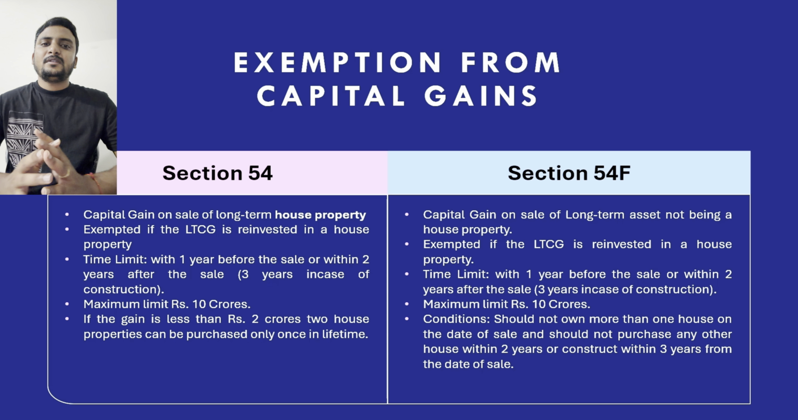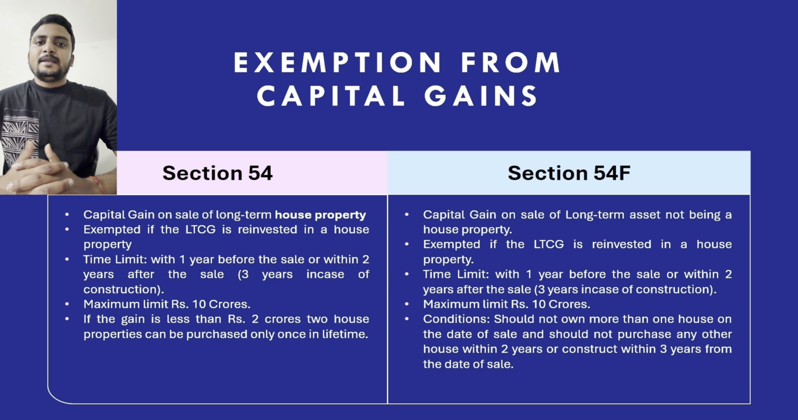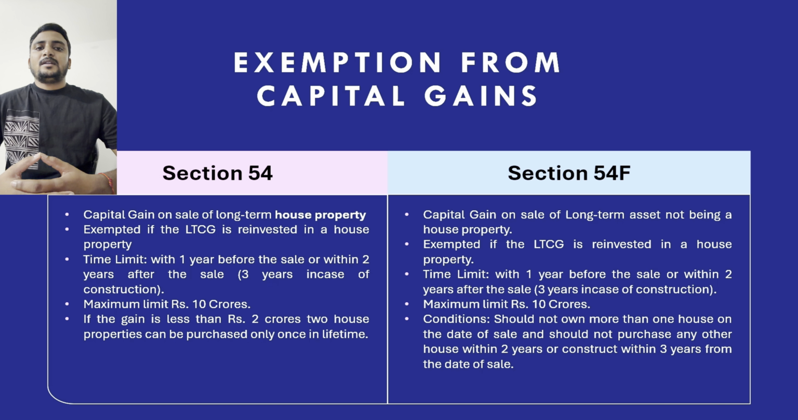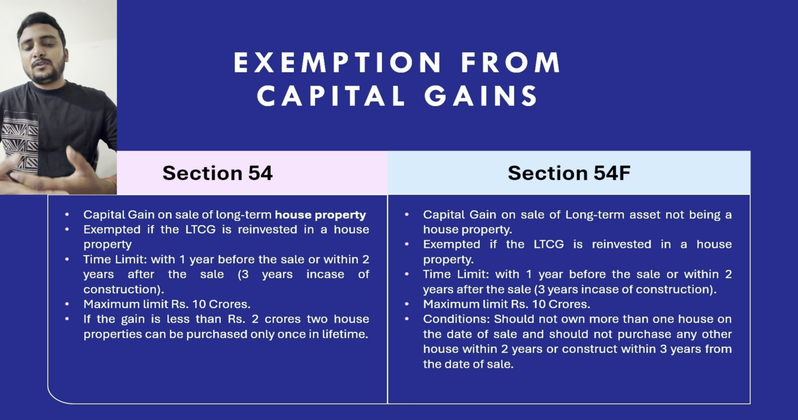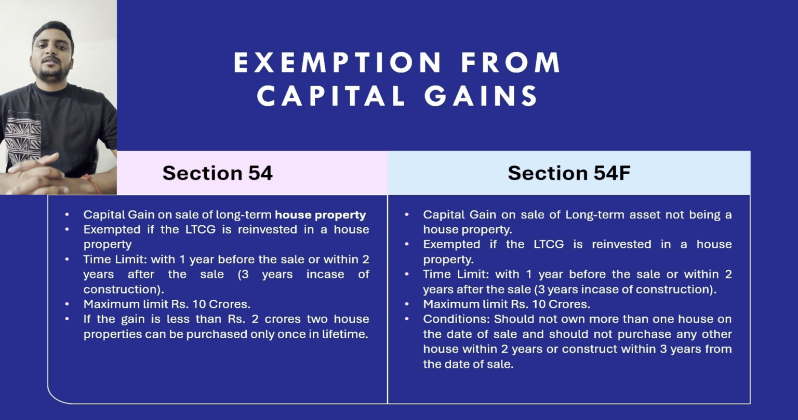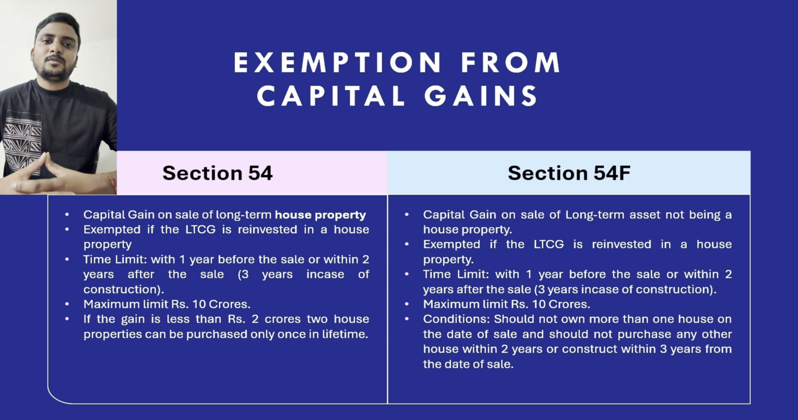As per section 54, if you have any capital gain on account of sale of a long-term house property, the capital gain tax will be exempted if you invest that amount for purchasing a new house property. The time limit for purchasing a new house property is within 2 years from the date of transfer of the house property, and if you want to construct a new house property, the construction should be completed within 3 years from the date of transfer of the house property.